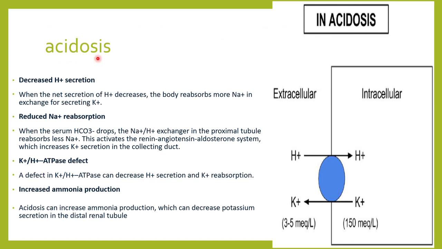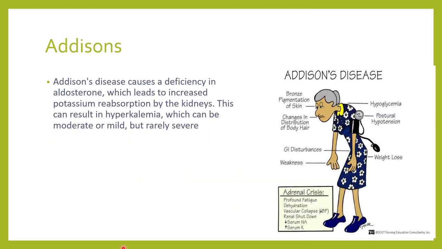So acidosis, I've told you what happens in acidosis. You will see that there is increased H plus ion in the extracellular space. So this H plus ion will shift inside the cell, and when this H plus ion shifts in, one positive ion has to come out, and that is the potassium which comes out. So there is increased potassium in the blood. So there is hyperkalemia. So in a few cases of renal tubular acidosis, there can be decreased potassium in the urine. Addison's disease. In Addison's disease, what happens?